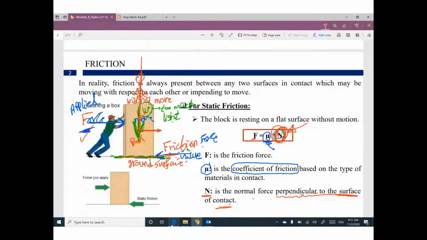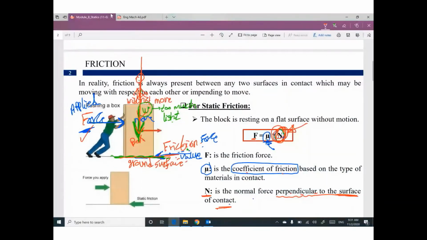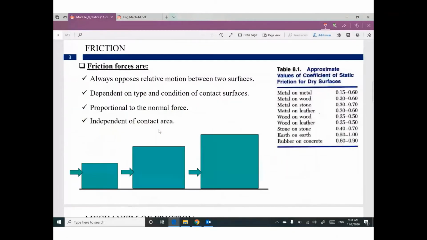Any questions so far? Friction force, as I told you, equals mu times N. So I have a question. What are the factors affecting the value of this friction force? What do you think? What are the factors? The first factor is the condition of the contact surface.